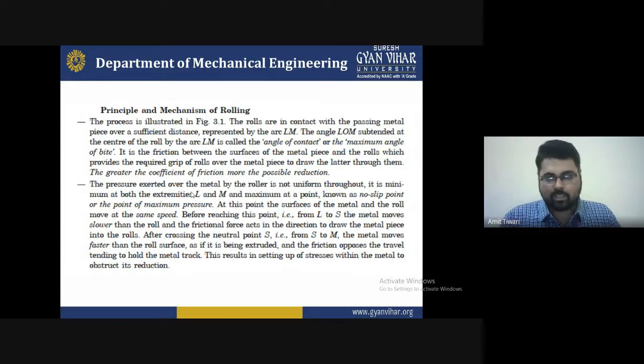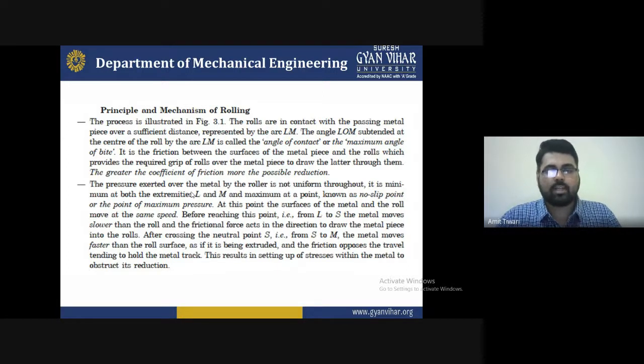So the pressure exerted over the metal by the roller is not uniform throughout. It is the minimum at both the extremes, that is L and M, and maximum at the point S, the non-slip point, or we can say the point of maximum pressure. At this point, the surface of the metal and the roller move at the same speed. Before reaching this point, that is from L to S, the metal moves slower than the roller, and the frictional force acts in the direction to draw the metal piece into the roller.